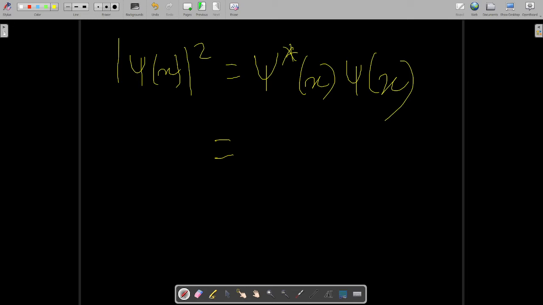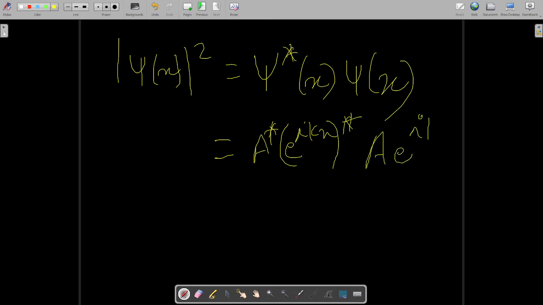So it will be a star e to the power i k x star, and your psi x will be a e to the power i k x. Clearly I will replace this i by minus i, so it will be minus i k x.